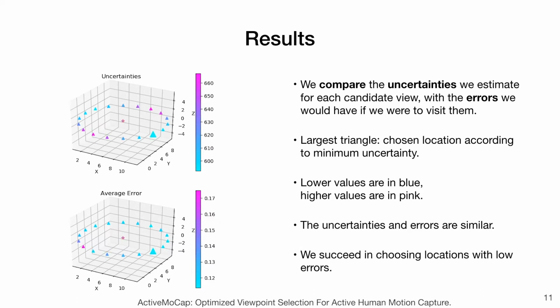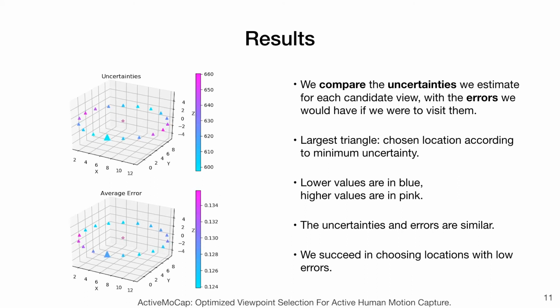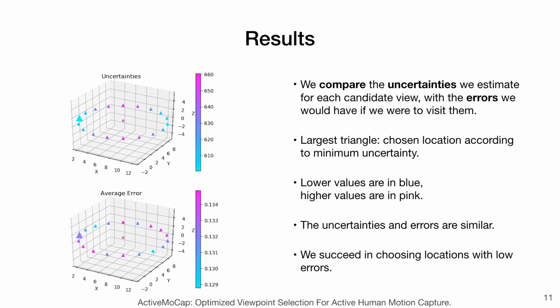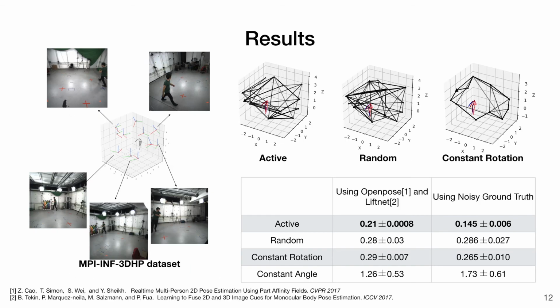We compare the uncertainties we estimate for each candidate view with the errors we would have if we were to visit them. The largest triangle shows the chosen location. Lower values are in blue and higher values are in pink. We see that the uncertainties and errors are in general similar. We succeed in choosing locations with low errors. We also test on the MPI-INF 3D human pose dataset to show that our model transfers to real scenes successfully. This dataset includes 14 cameras placed at various distances to the subject. We show that we are able to outperform the baselines.